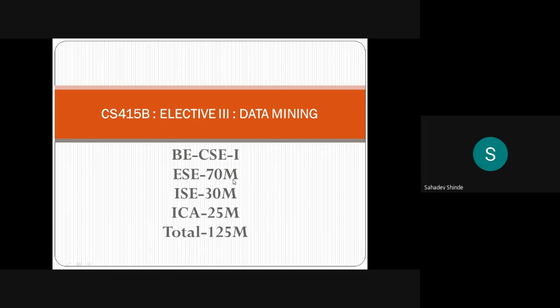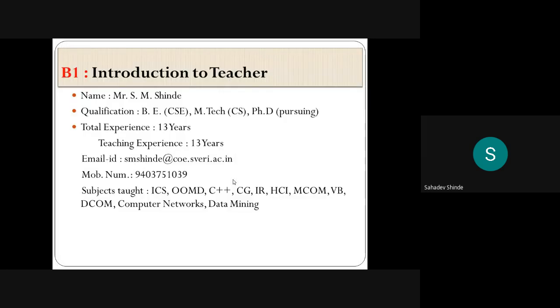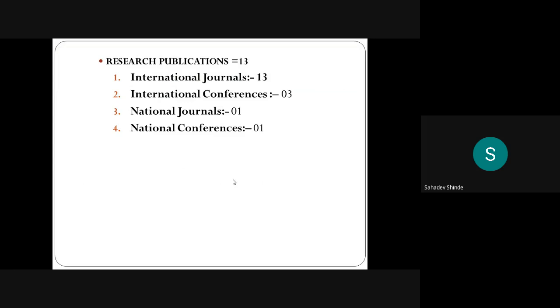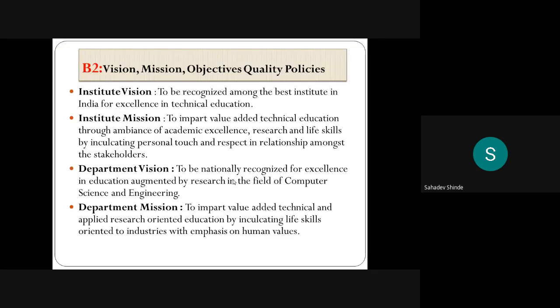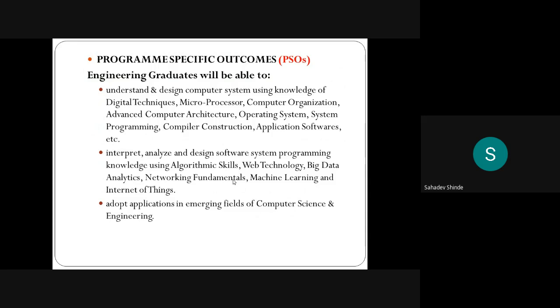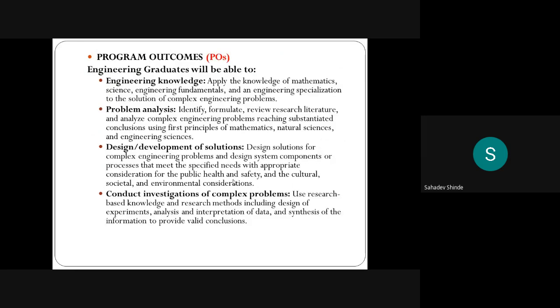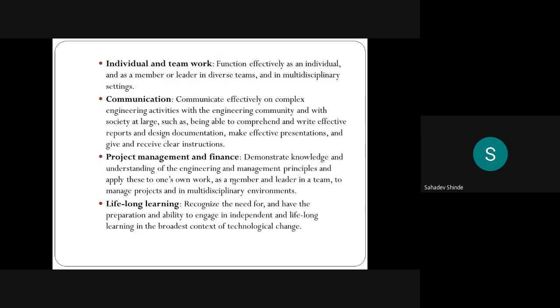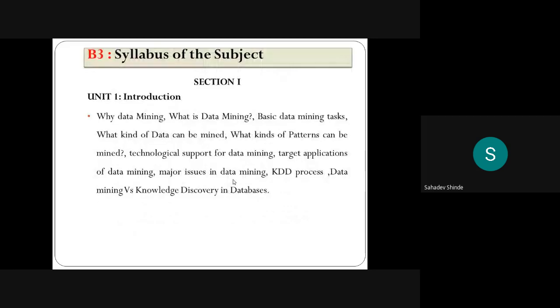Yesterday we started with the subject name, and the marking scheme, and the introduction to the teacher, and vision, mission, objectives, and quality policies, program educational objectives, program specific outcomes, and program outcomes. After that we also saw the syllabus of the subject.